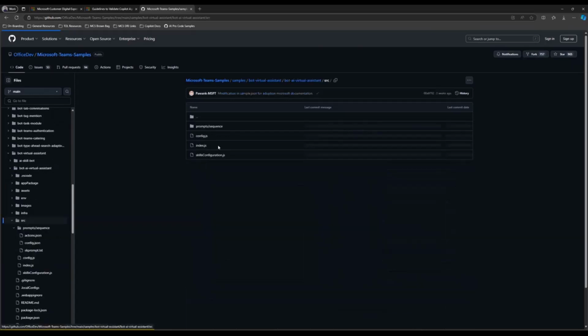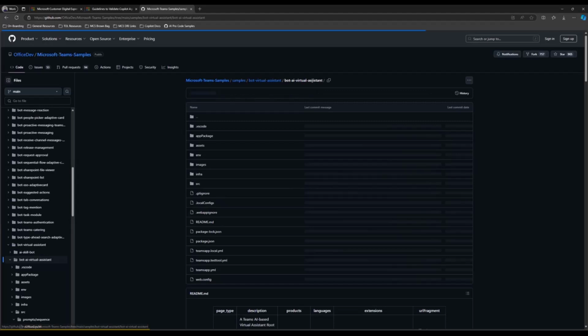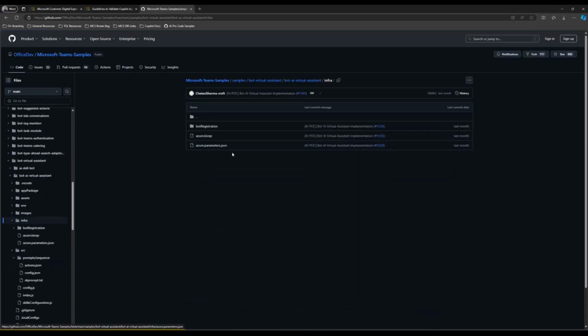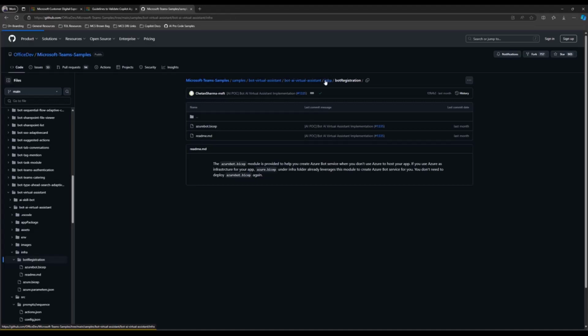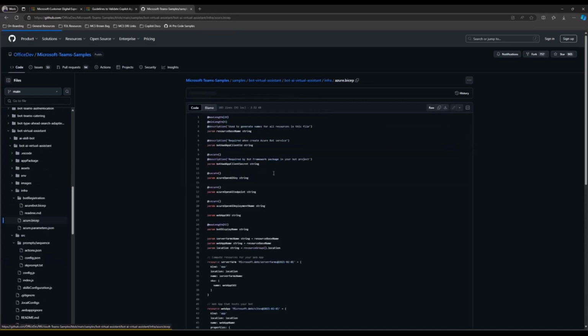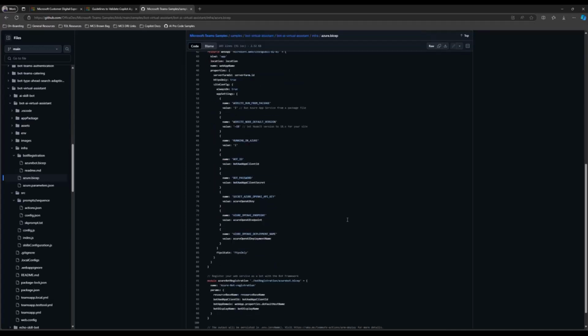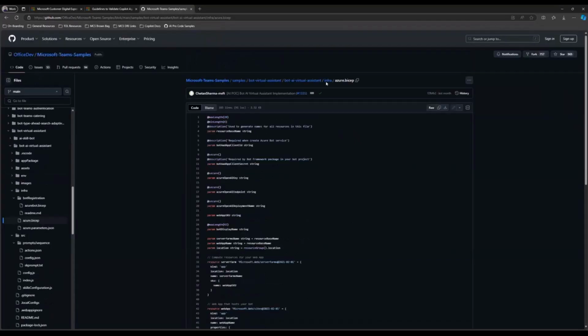Coming back over here, this is a fairly straightforward sample. Like I said, there is a component where we have to register the bot, and apart from that, we also use Azure Bicep because, like I said, we are using the Azure bot framework as part of this implementation.